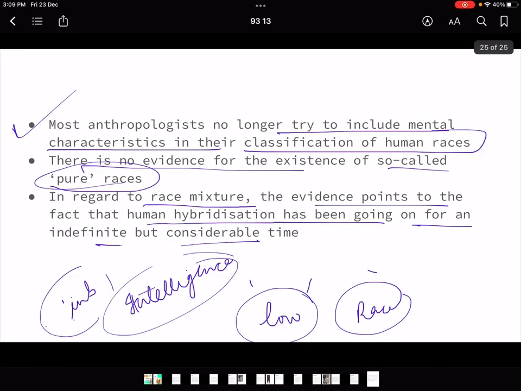And with this we complete our topic for today, that is race and racism. Tomorrow we'll start with the next part of this, which is racial classification.